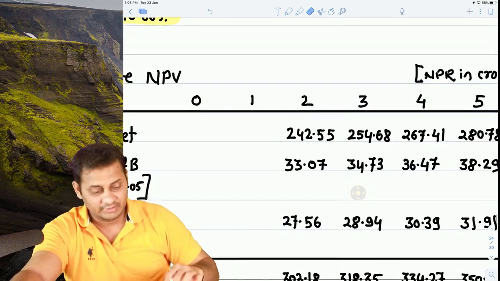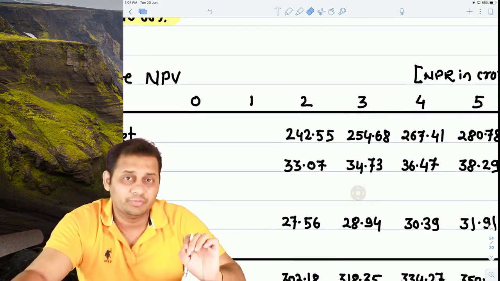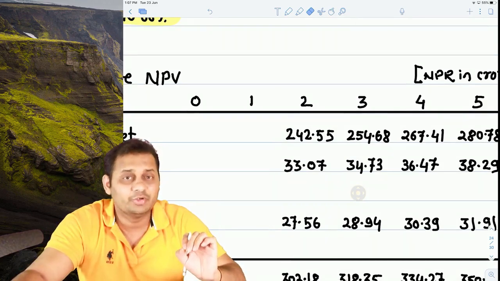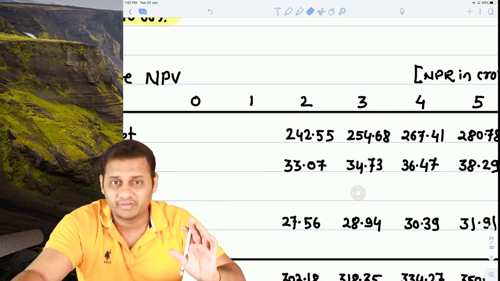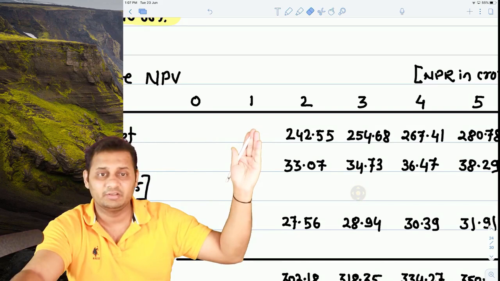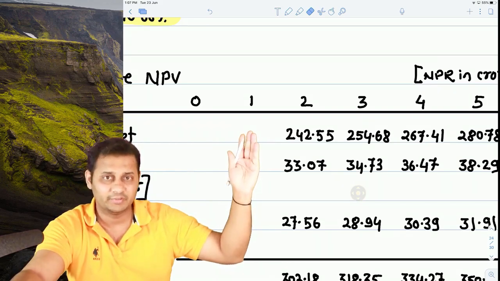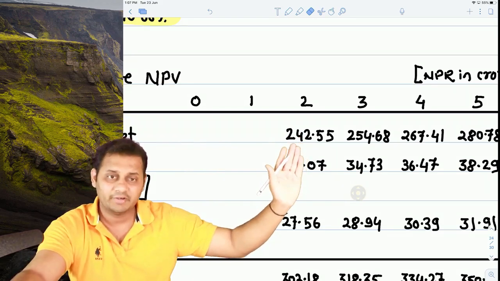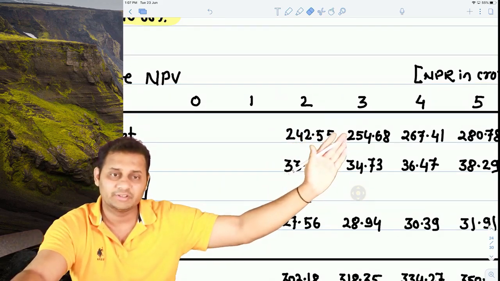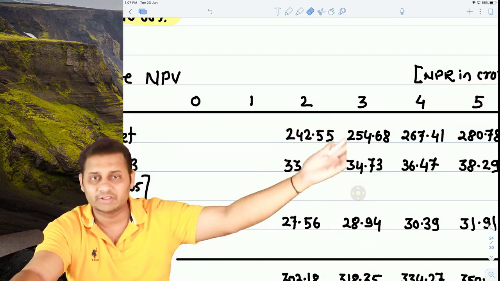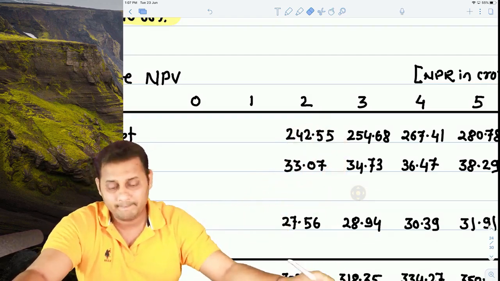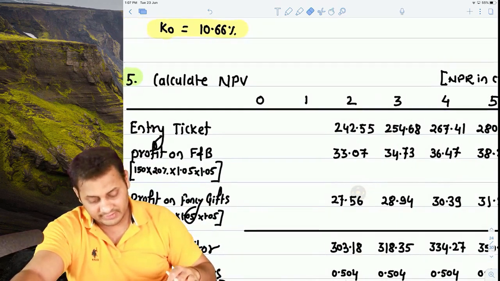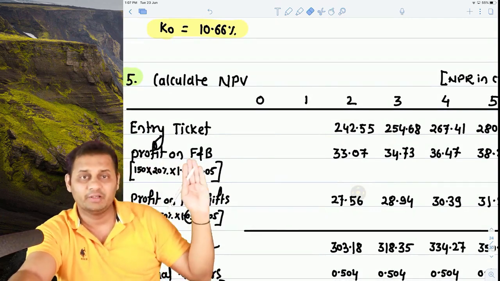Okay, the selling price is 220 rupees today, and it is going to increase by 5% every year. So for the two years, 220 plus 5%, plus 5% will become 242.55. Add 5% in that, it will become 254.68. Add 5% in that, it will become 267.41, and so on. Got it? Then in a similar way, profit on food and beverage.